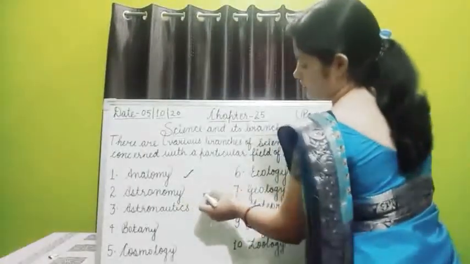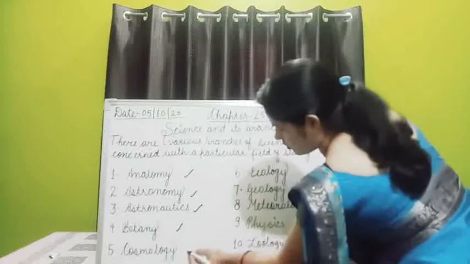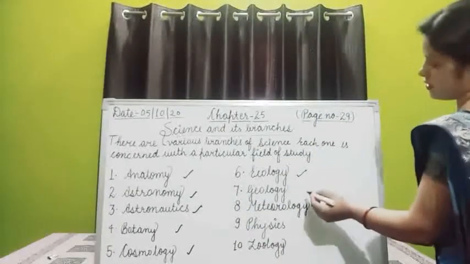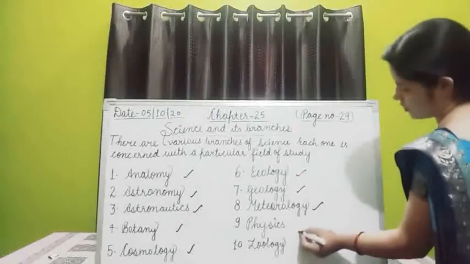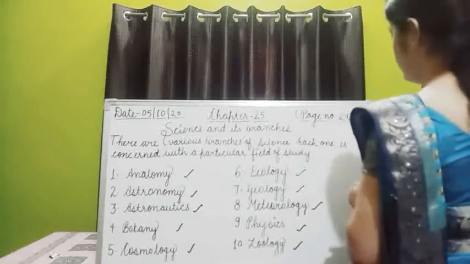Anatomy. Second, astronomy. Third one, astronautics. Fourth one, botany. Fifth one, cosmology. Sixth one, ecology. Seventh one, geology. Eighth one, meteorology. Ninth one, physics. And 10th one, zoology. Okay. So all of you open page number 29.